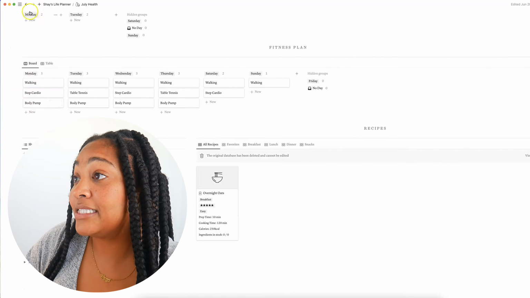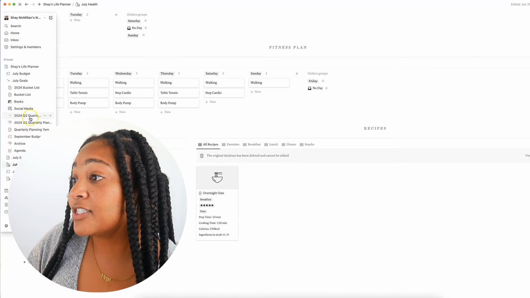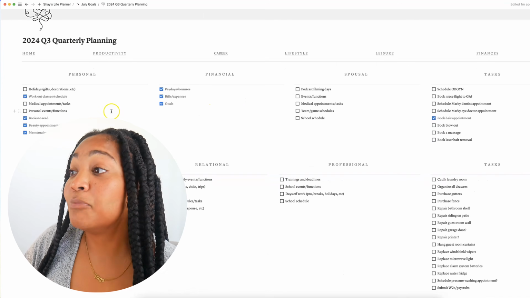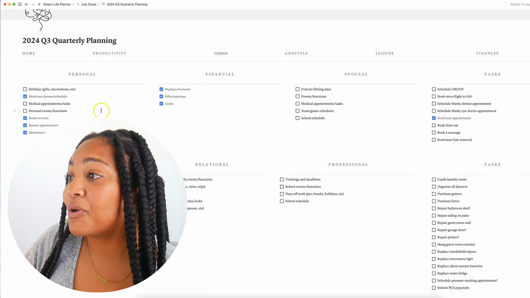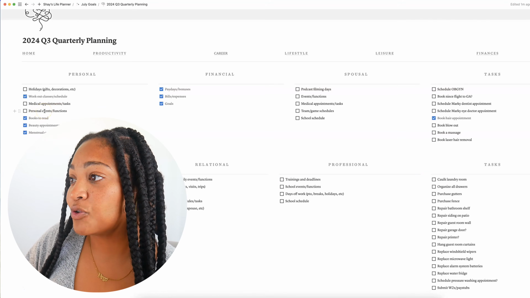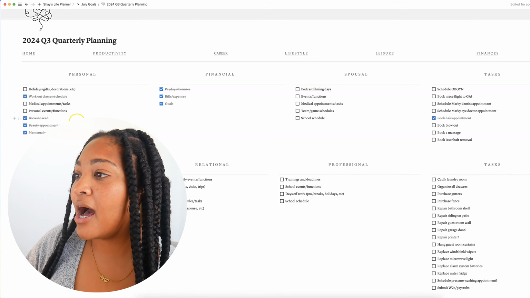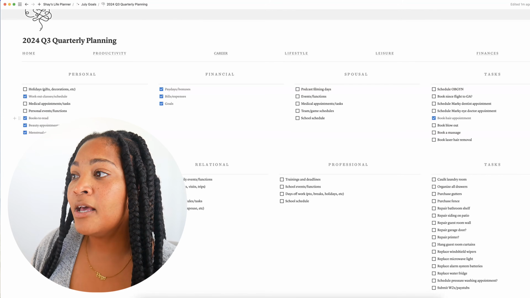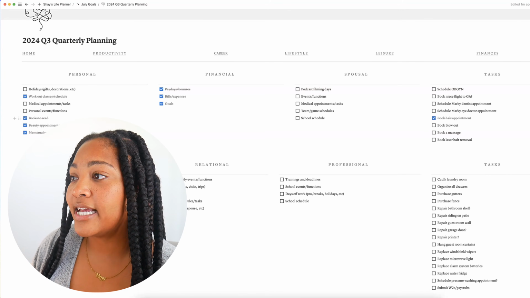It's my preferred way to move, and I feel like movement is really important. I don't want to not be able to move, so I keep moving so I can keep moving. That's how it works in my head. Workout classes and schedule is actually already planned. So I'm gonna go to my Google Calendar. I'm gonna take a look at the personal events, medical appointments and tasks, holidays, and all of that.